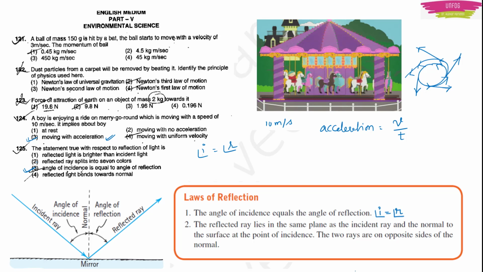Okay, you can see in this figure, the second law will describe this, that the incident ray, reflected ray and the normal all fall on the same plane. So option 3 will be the right answer. Angle of incidence is equal to angle of reflection.